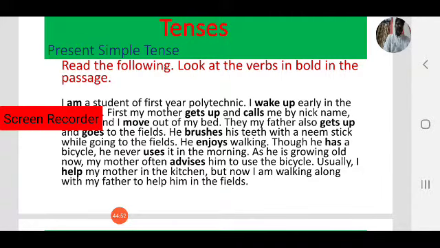I am a student of first year polytechnic. I wake up early in the morning. First my mother gets up and calls me by nickname Pandu and I move out of my bed. Then my father also gets up and goes to the fields, brushes his teeth with a neem stick while going to the fields. He enjoys walking, though he has a bicycle he never uses in the morning. As he is growing old now, my mother often advises him to use the bicycle. Usually, I help my mother in the kitchen, but now I am walking along with my father to help in the fields.